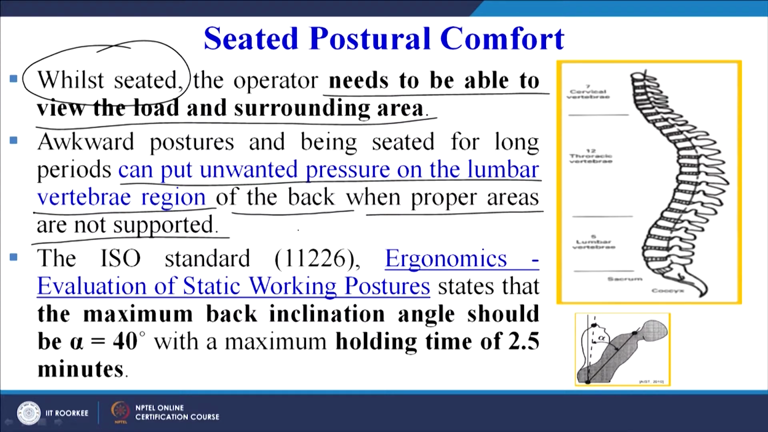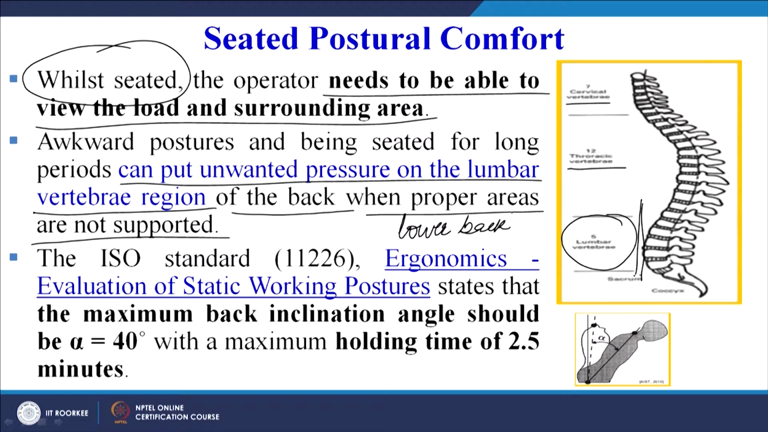A little bit of medical language. It is given here that it puts awkward pressure on the lumbar vertebrae region. So this is the region, this is the thoracic vertebrae, this is the cervical vertebrae. We are focusing on this particular region: sitting for long periods in awkward postures can put unwanted pressure on the lumbar vertebrae region of the back when proper areas are not supported. This is also related to, as far as I understand, the lower back region only, which we have already established in the first slide.